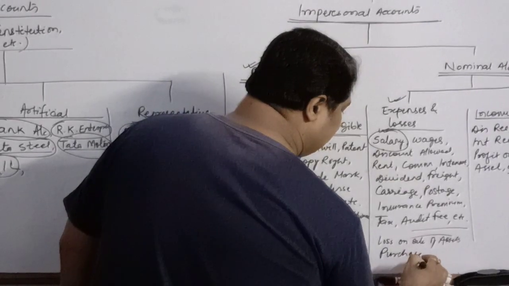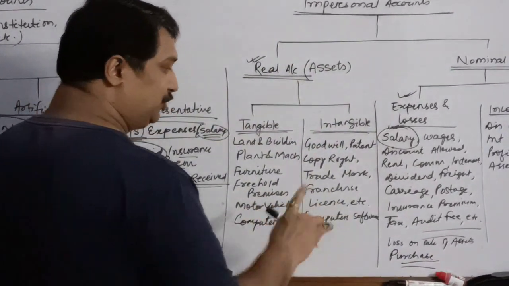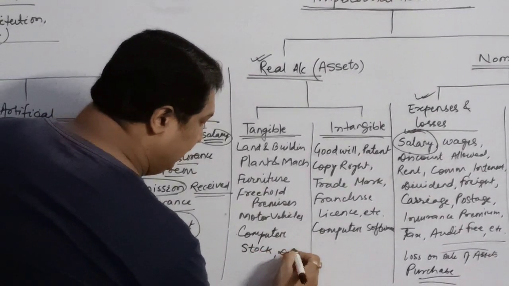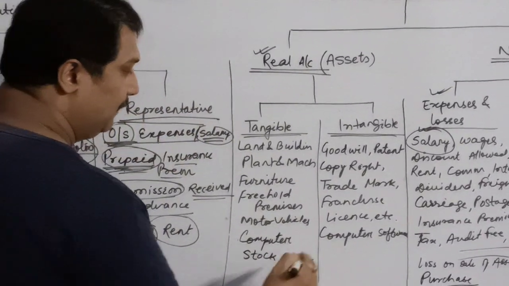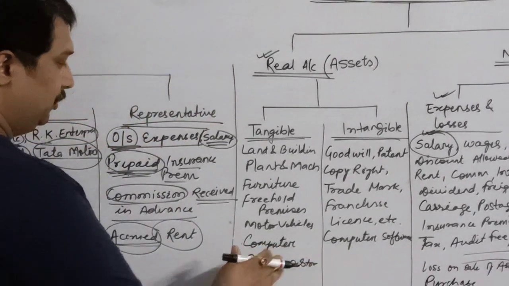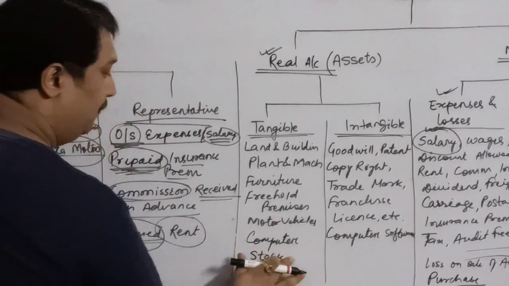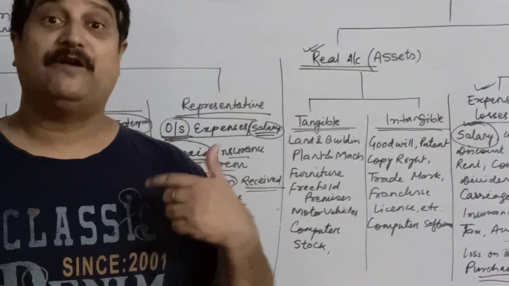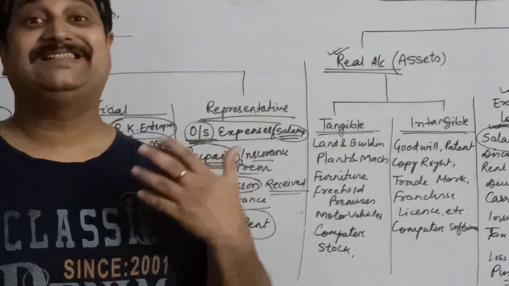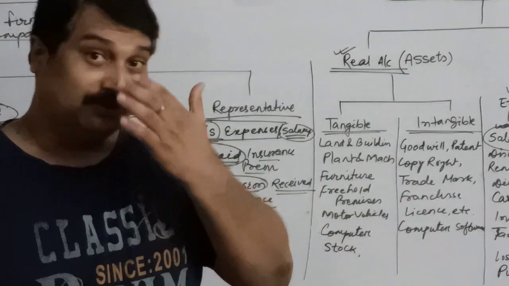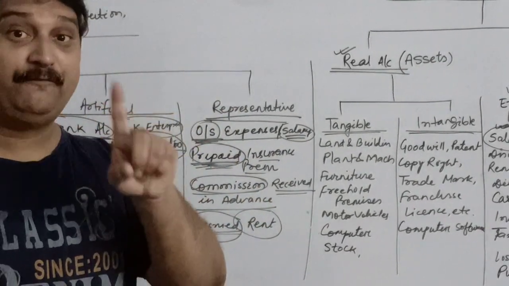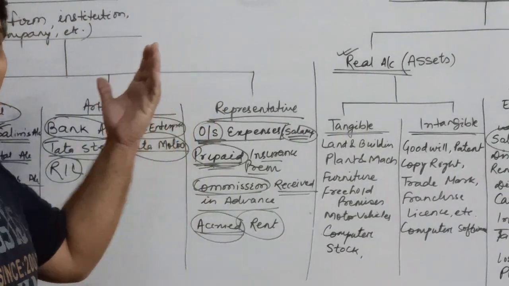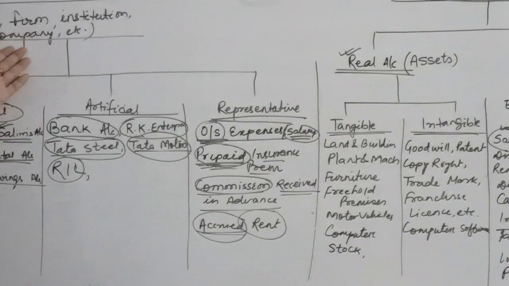Children, purchase is an expense. But when I say stock, stock is an asset. Debtor is an asset. But who is a debtor? A debtor is a person or a firm to whom we sell goods on credit. So they are a person or a firm, and whenever the name of a person or firm comes, they will be considered as personal accounts.